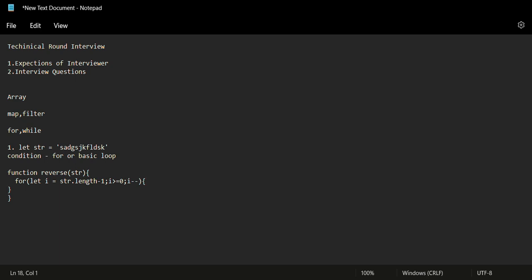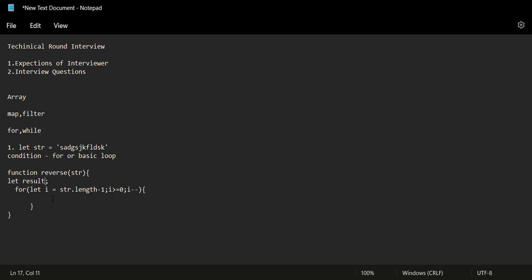Now we are getting the index at every iteration, and we need to store the character at that particular index. For that we can create one variable. Let's say this variable is result.